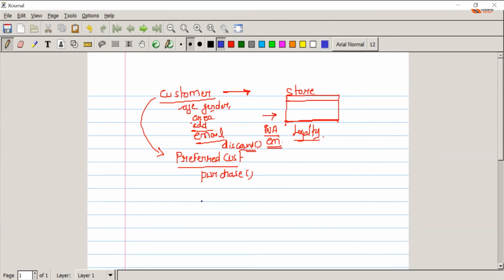This customer, the loyalty customer, has a discount method, and this discount is 3% because he's a preferred customer. Now you bought a few items as a preferred customer. One day you again walked into the store, and the store manager said, if you apply for a Tata credit card, you will get 5% discount every single time, and you become a credit card customer, and you also get some loyalty benefits and all those things. So you applied for that, and you become what? A credit card customer.